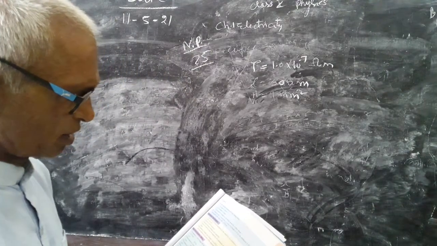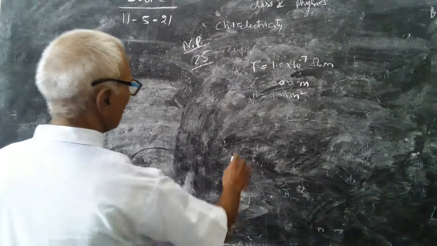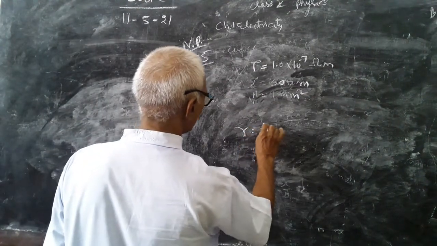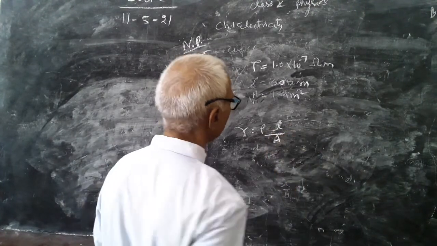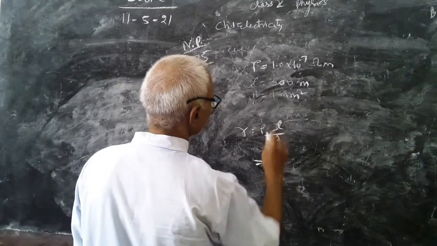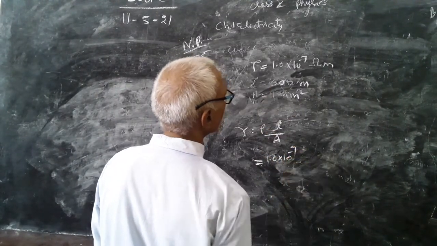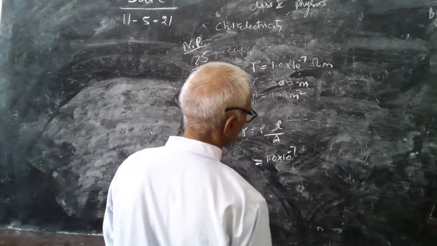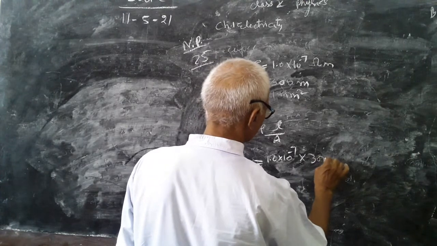So its resistance will be what? Remember here, R is equal to rho L upon A. So rho is given here, 1.0 into 10 to the power minus 7 ohm meter. Length is 300 meters.